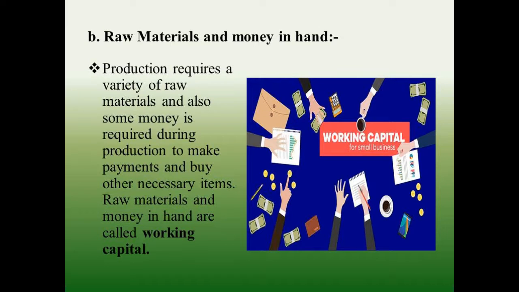Raw materials and money in hand. Production requires a variety of raw materials, and also some money is required during production to make payments and buy other necessary items. Raw materials and money in hand are called working capital.